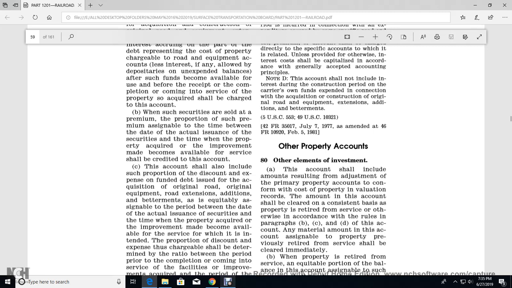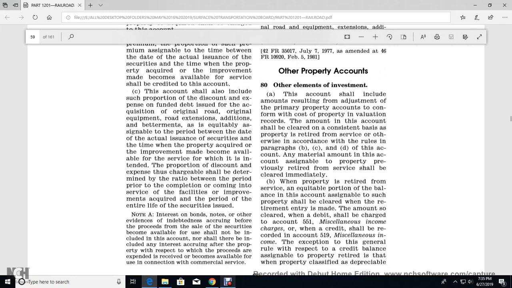Other property accounts 80. Other elements investment. The account shall include the amounts resulting in adjustment of the primary property account with the conform of the cost of the property valuation record. The amount of the account shall be cleared consistent with the age of the property retired with the service otherwise in accordance with the rules of paragraph B, C, and D of this account. Any material of the account assignable with the property with previously retired from the service shall be cleared immediately.